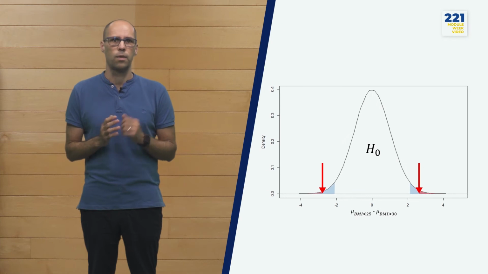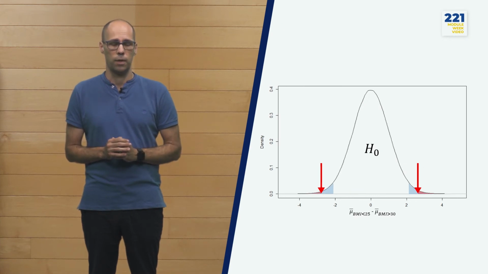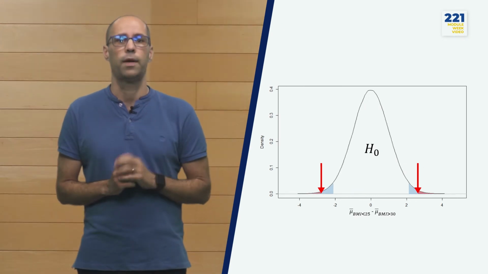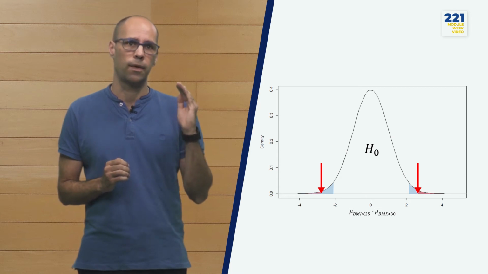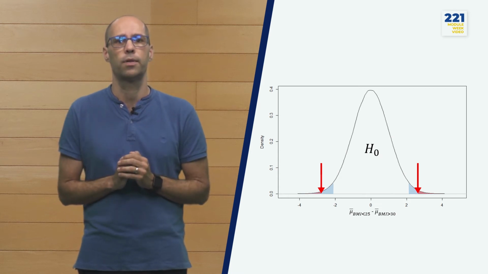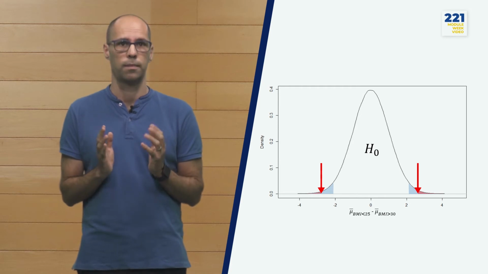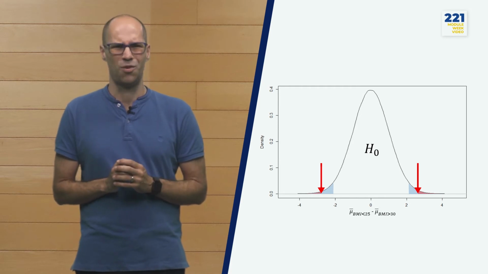So in order to conduct this comparison, we must know the probability of observing a given difference between means under the null hypothesis of no real difference. So let's just assume that the distribution is the one that we have here. If our observed difference falls too much at the right or at the left of this distribution, we will have evidence that this cannot be explained by the null hypothesis. However, what is too much?